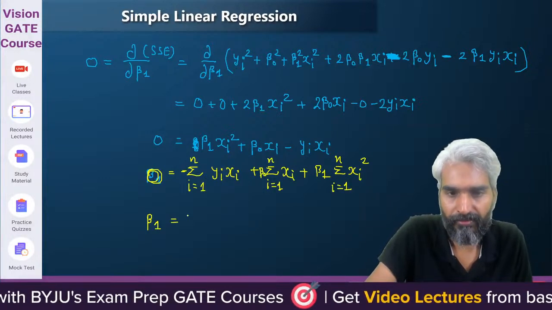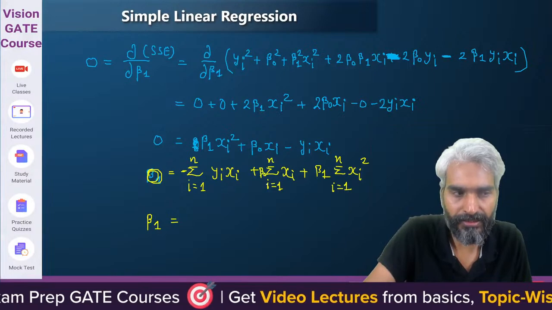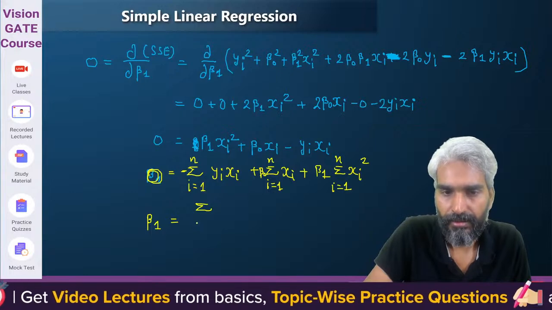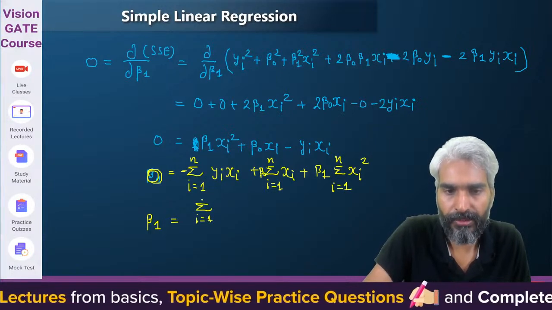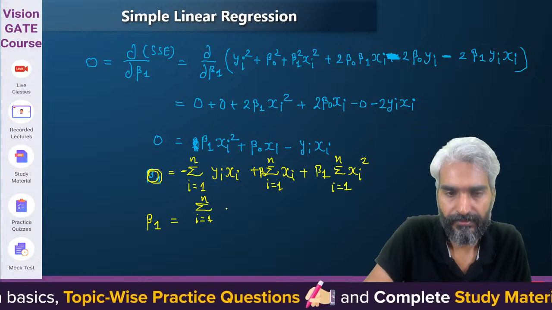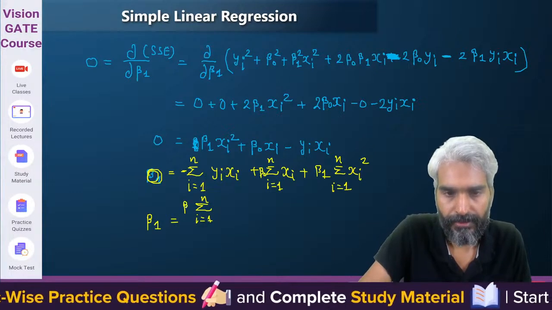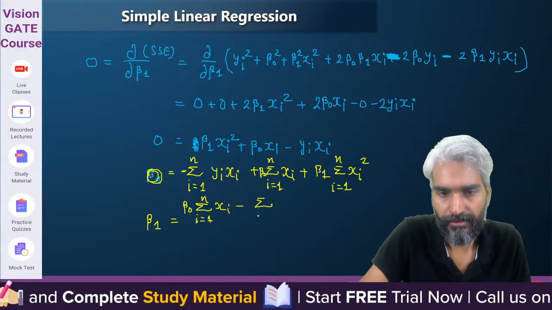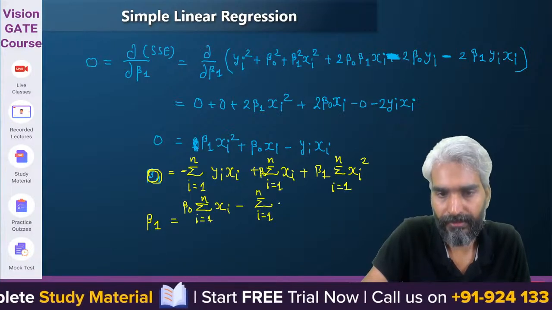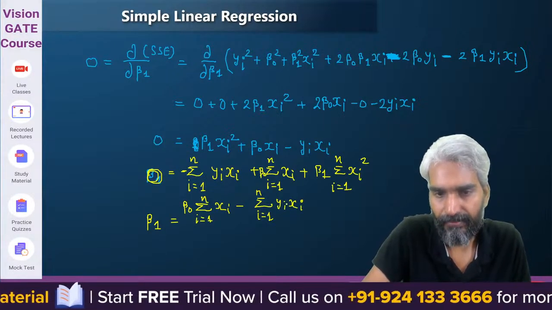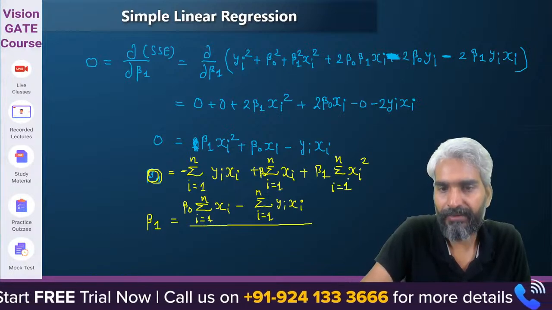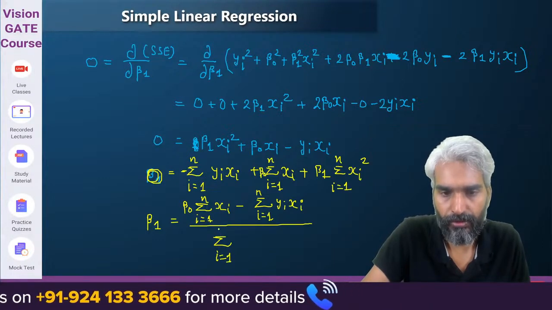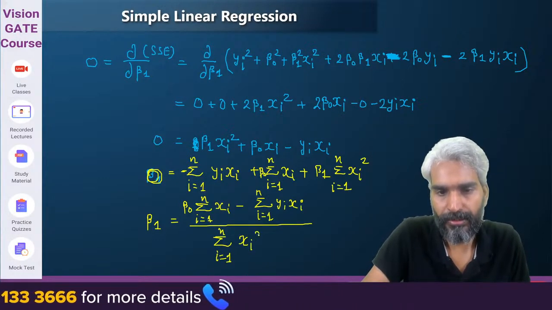Sir, the value of beta 1 will be, this is the first term, so summation of i varying from 1 to n beta 0 xi minus summation of i varying from 1 to n yi xi, divided by summation i varying from 1 to n xi square.